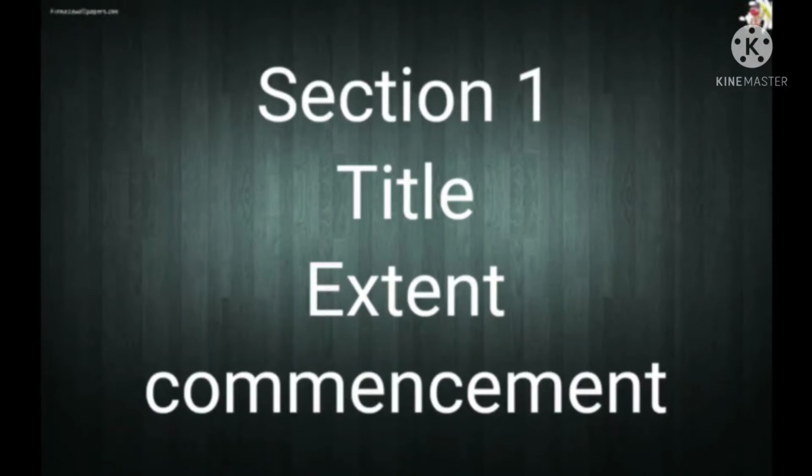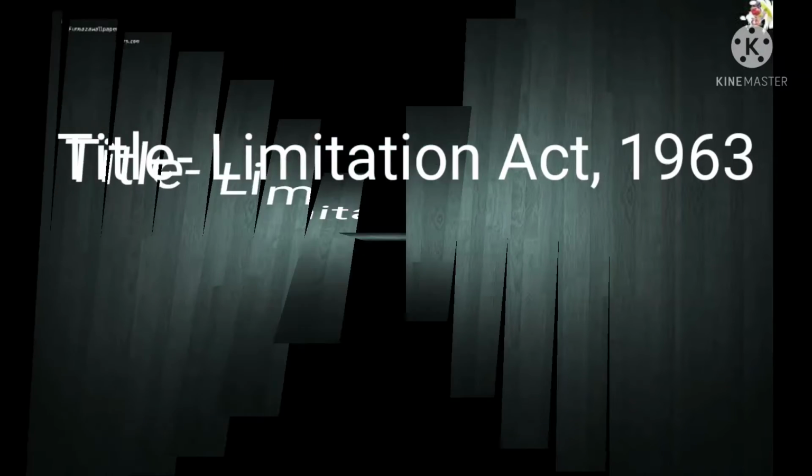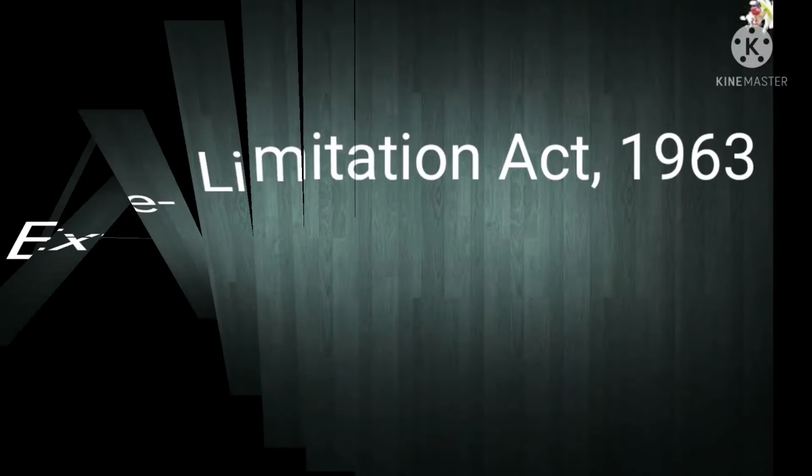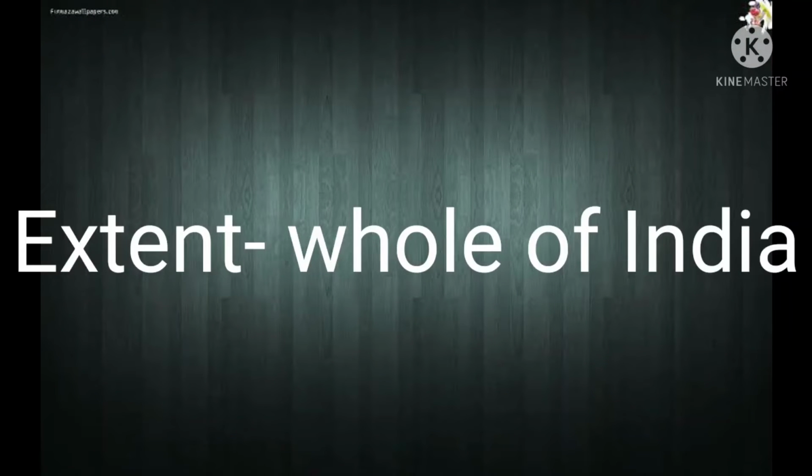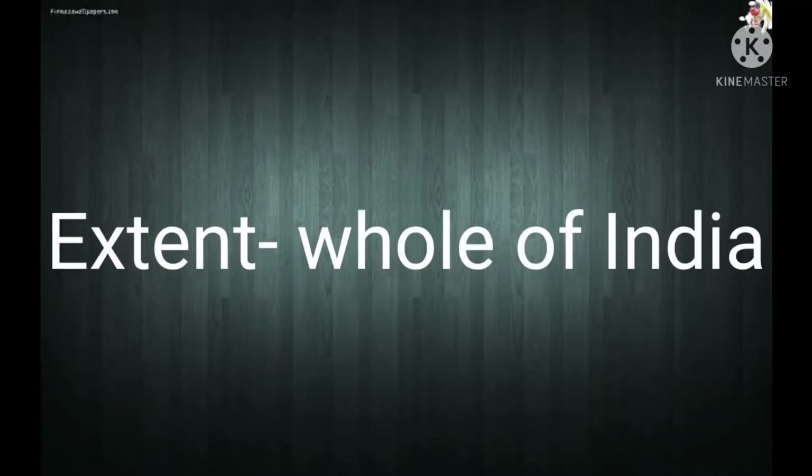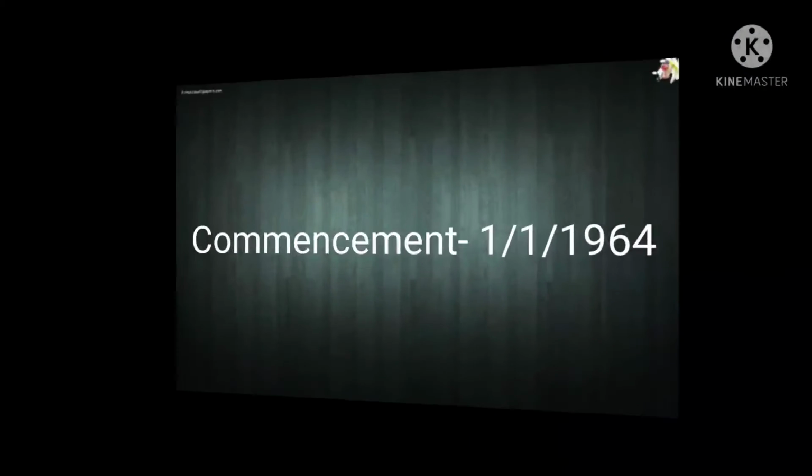What is the title of the Limitation Act? The Limitation Act 1963. We have seen that prior to this act, limitation was dealt with by the 1908 Act, but now the act is renamed the Limitation Act 1963. Now the extent of the Limitation Act: it is the whole of India. Prior to the Jammu Kashmir Reorganization Act, it didn't extend to the state of Jammu and Kashmir. But after the introduction of the Jammu and Kashmir Act in 2019, it extends to the whole of India.